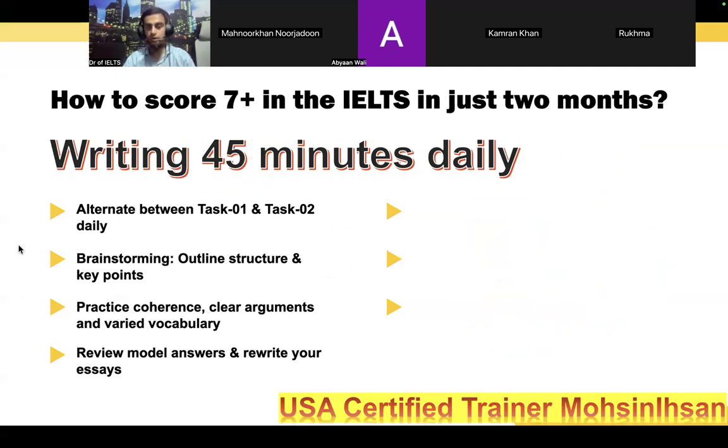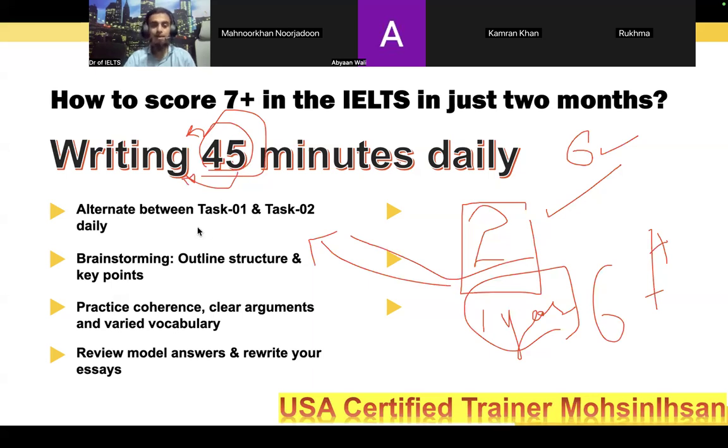You have to write on a daily basis, but alternate between task 1 and task 2. In writing there are 2 questions: one day you write question 1, another day write question 2, next day again question 1, the fourth day again question 2. Both must be equally covered within your preparation. And nowadays the best thing is AI, like ChatGPT, directly evaluating your essay.